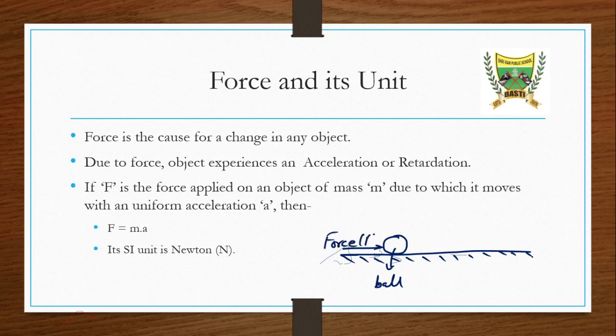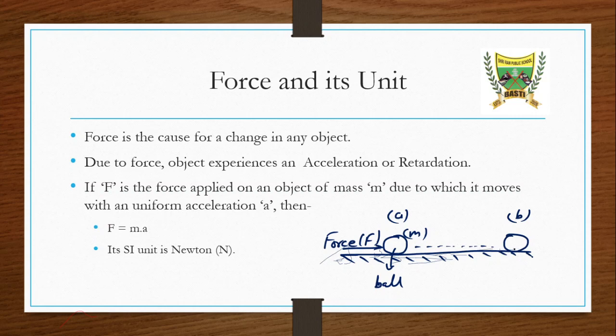let us say we have applied a force of F, then the ball will start to move from one point to another point. Let us say this point was A and this point is B. If the ball has a mass of m, then the force you have applied will produce some acceleration.